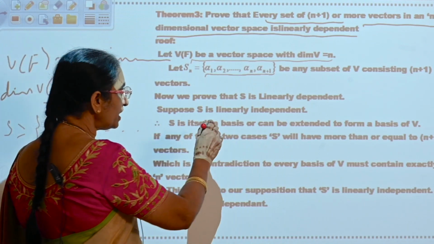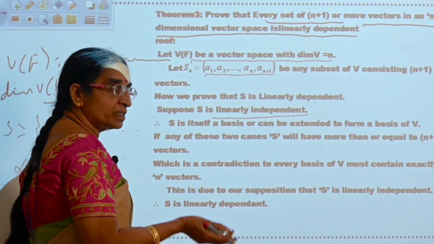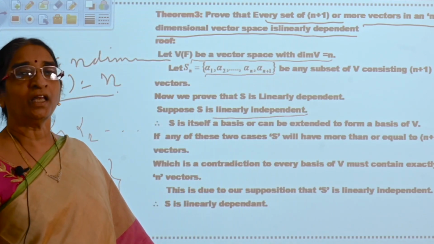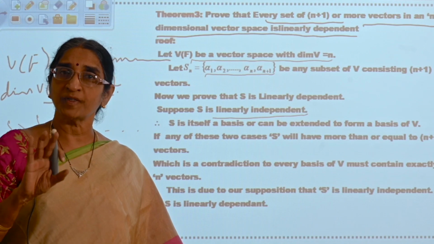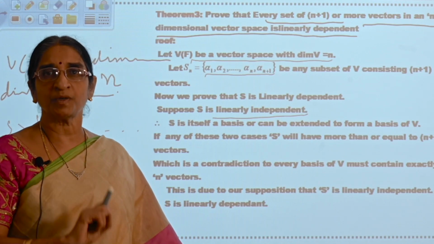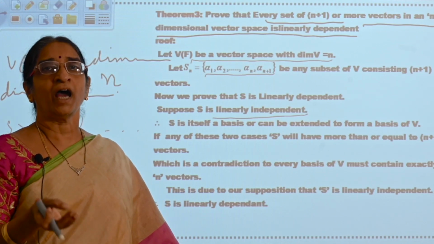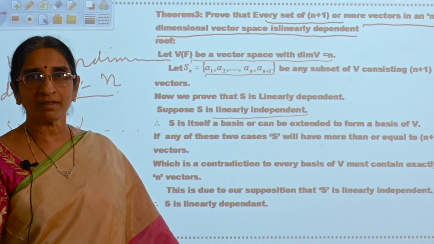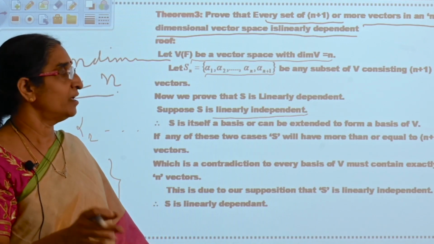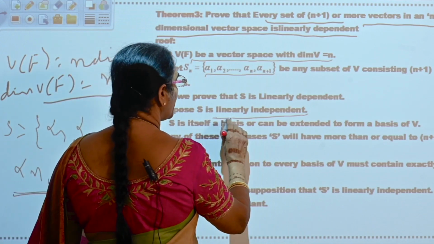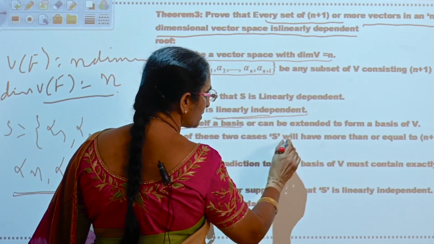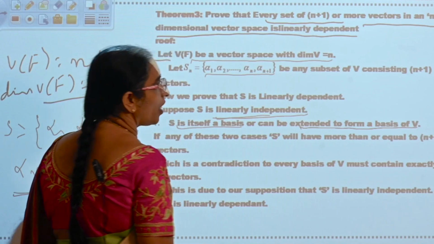If it is linearly independent, now what is the previous theorem you have proved? Any linearly independent subset of a finite dimensional vector space V of F can be extended to form a basis or itself is a basis. So suppose S is linearly independent, itself will be a basis or it can be extended to form a basis.